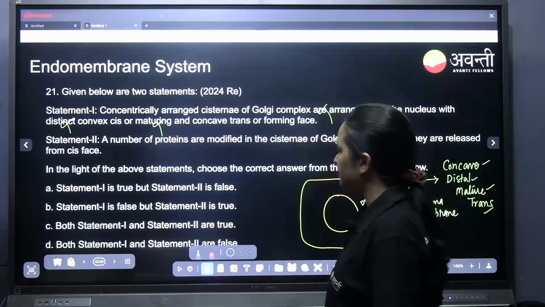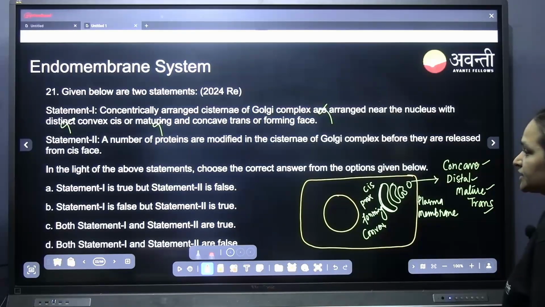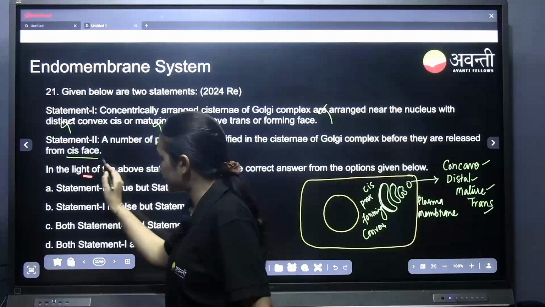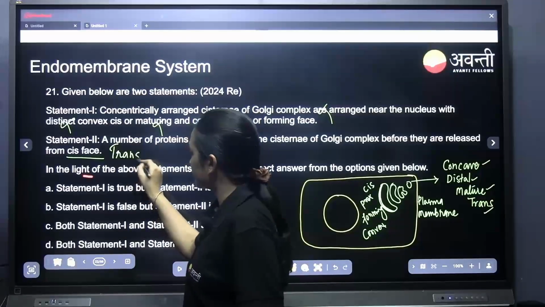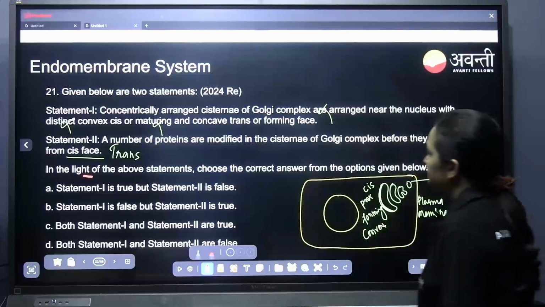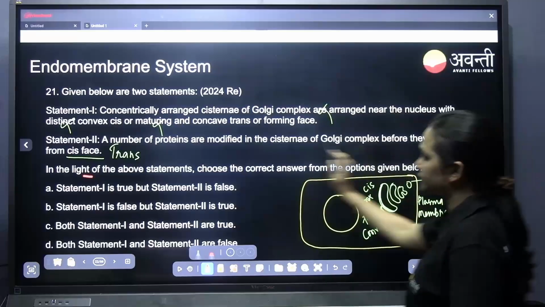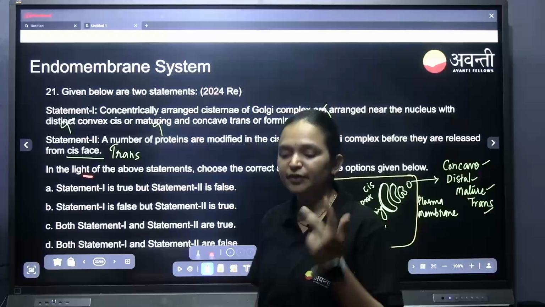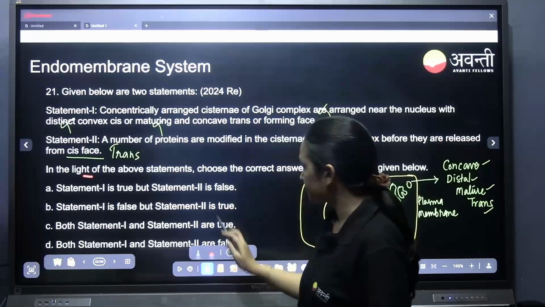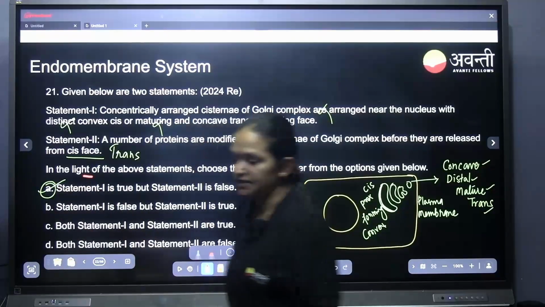Statement 2. A number of proteins are modified in the cisternae of the Golgi complex before they are released from the cis phase. Is the release taking place in the cis phase? The release takes place in the trans phase. The number of proteins are modified in the cisternae of the Golgi complex, yes, that is correct, before they are released from the trans phase. So statement 1 and statement 2 are both false, which makes A the correct answer.